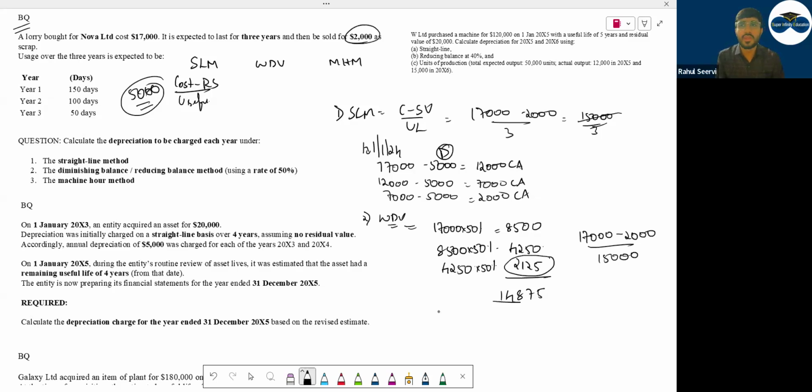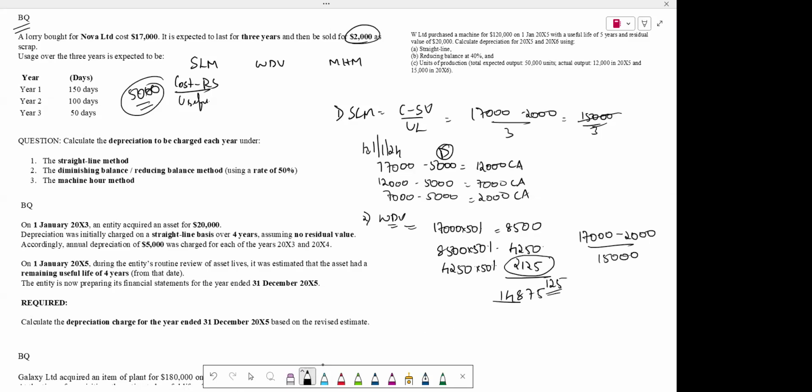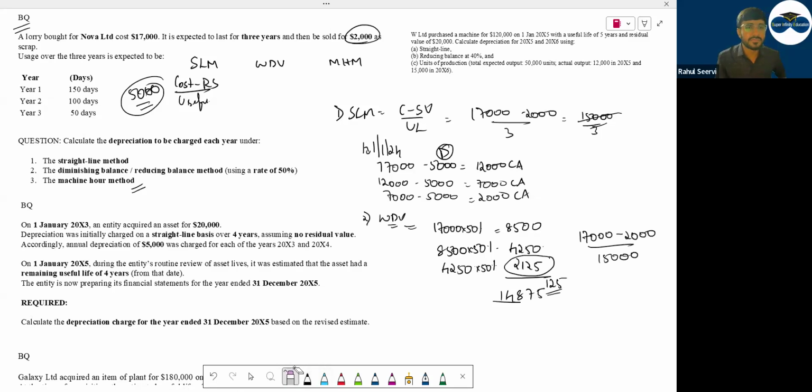So can I say my value is 2,125, but what is my scrap value? Only 2,000. Can I take this 2,125 for the next year and do 50%? No. They have mentioned that the useful life is only 3 years. So remaining 125 I will charge here as the depreciation. Clear with this? Everyone done with the same 125? Yes. Aarti, bete, now same for machine ask.